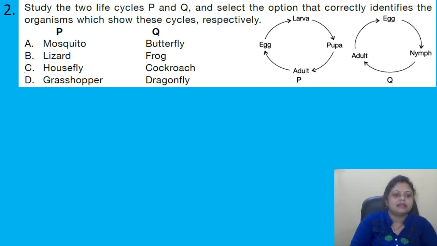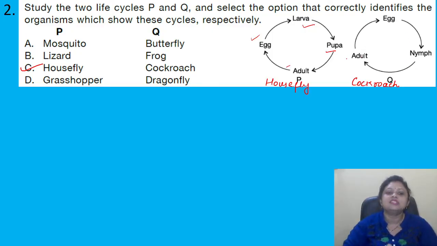The correct answer is option C, housefly and cockroach. Housefly goes from adult, egg, then larva, then pupa, and again to adult. Q is the life cycle of cockroach: adult gives eggs, eggs turn into nymph, nymph grows into adult. So the correct answer is option C.